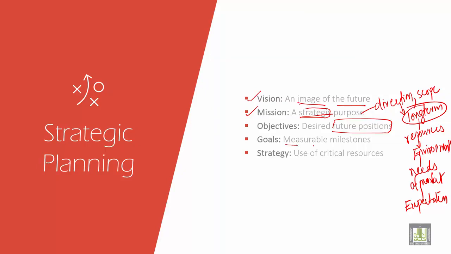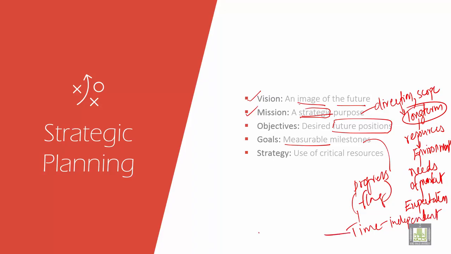Then goals are measurable milestones. They are the progress markers. They act as a flag. Flag means, for example, they have a time which is independent, very important. They have zero durations.